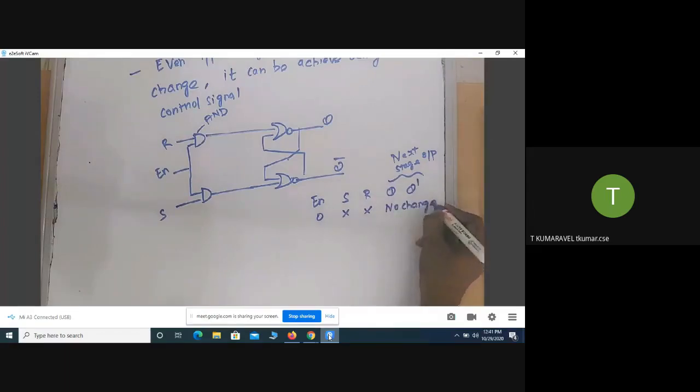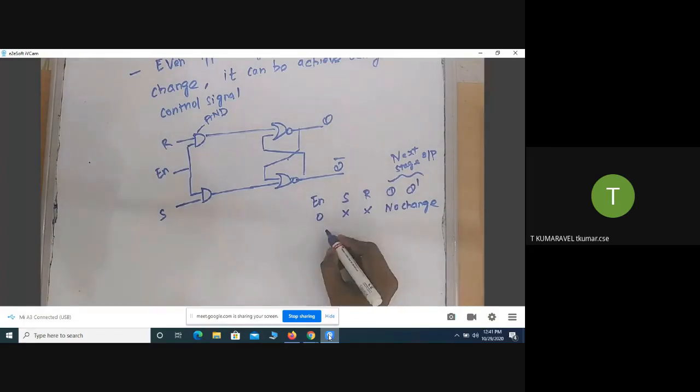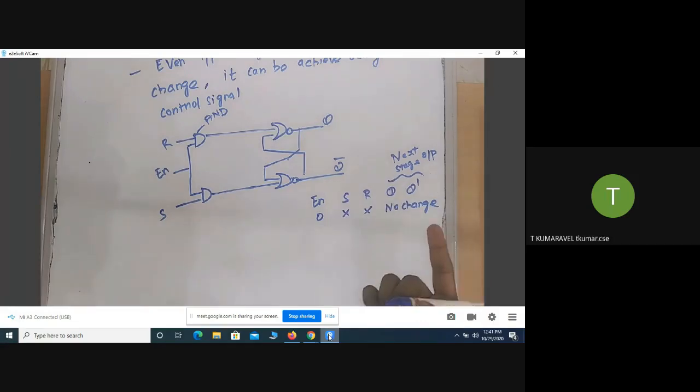That's why I specify it as no change. What is the meaning of XX? Whatever the input combination, the output of the current stage is the previous stage output, which is retained in the current stage. That's why I represent it as no change.